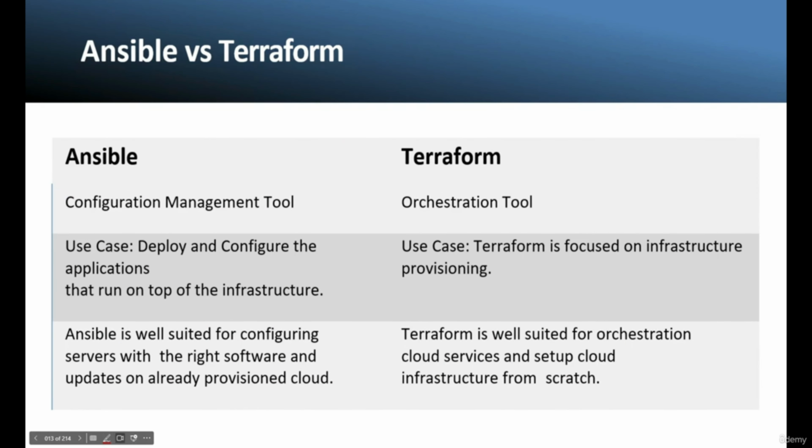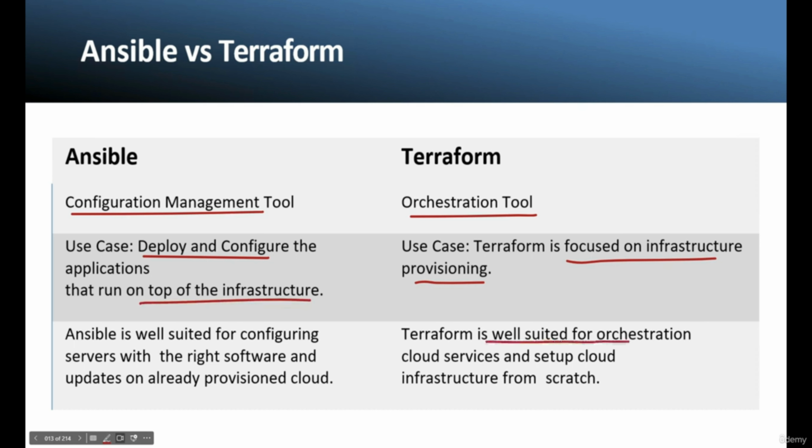Ansible versus Terraform. Terraform is an orchestration tool while Ansible is a configuration management tool. What is the use case of Terraform? Terraform is focused on infrastructure provisioning, while the use case of Ansible is to deploy and configure the application that runs on top of infrastructure. Terraform is well suited for orchestrating cloud services and setting up cloud infrastructure from scratch, while Ansible is well suited for configuring servers with the right software and updates on already provisioned cloud.